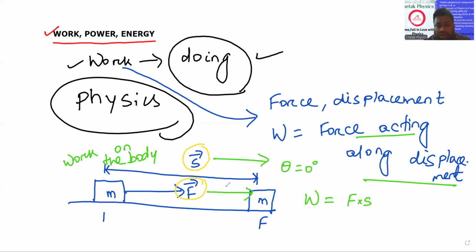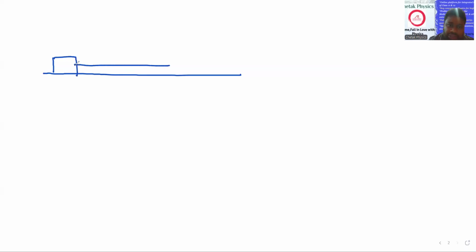It is not always like that, that every time we will take the angle as 0 degree. The angle can be anything: 0 degree, 1 degree, 2 degree, 3 degree, any angle. So if we take any angle, then what will be the work done? Suppose here is a path, the body is getting displaced like this.